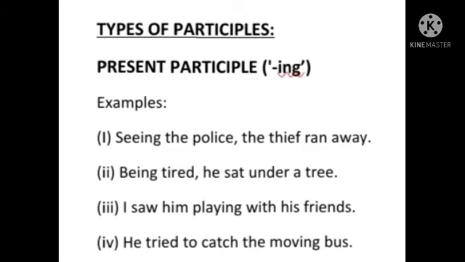Present participle is formed by adding ing to the verb. For example, seeing the police, the thief ran away. Being tired, he sat under a tree. I saw him playing with his friends. He tried to catch the moving bus. In these four examples, seeing, being, playing, and moving, these all are present participles.